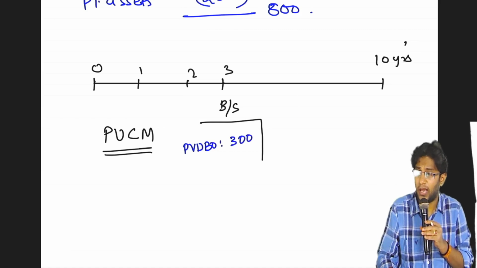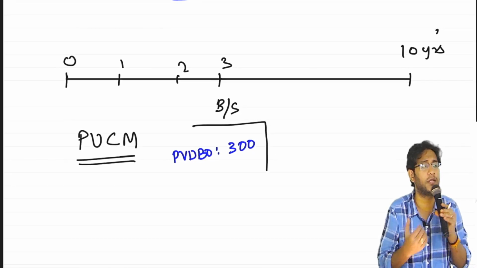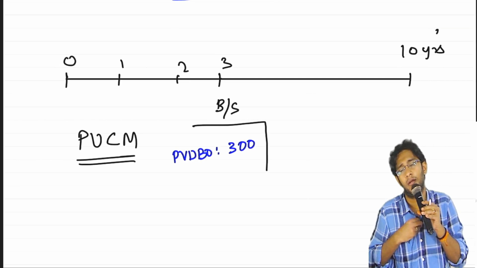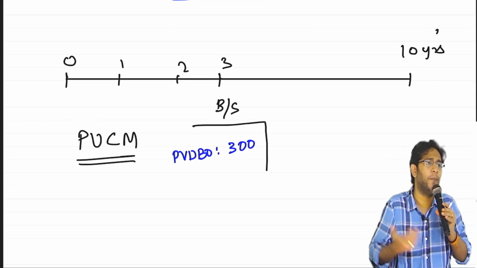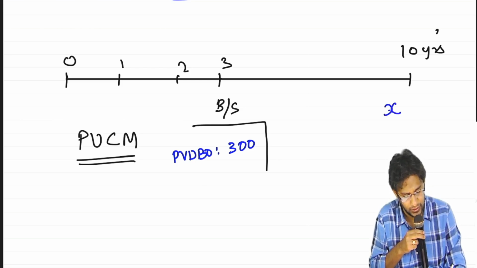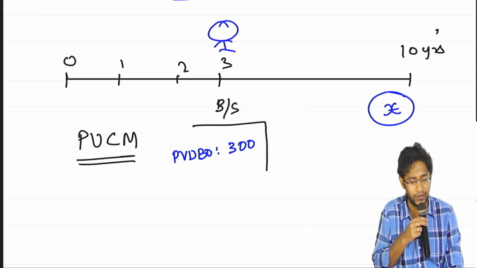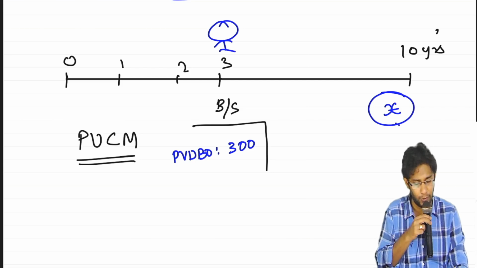Our company is very happy with the way our business is progressing, the way our employees are contributing to it. So we graciously told the employees, we told you that we will pay you this amount, but now standing at the end of the third year, we are revising, we will not pay you this amount.